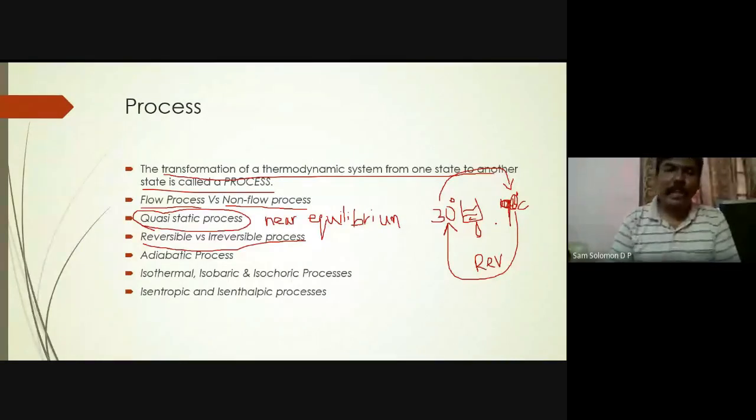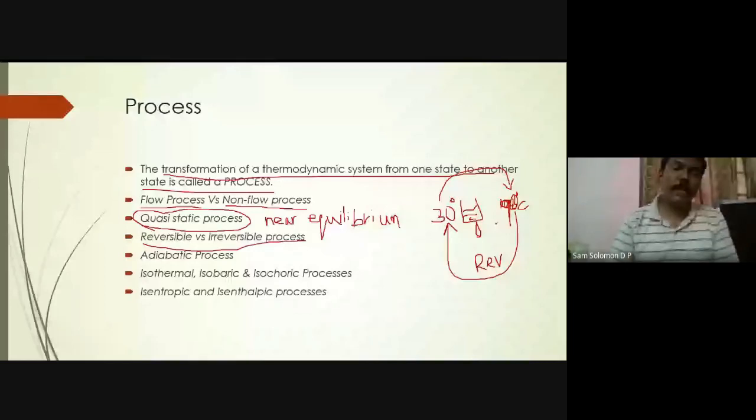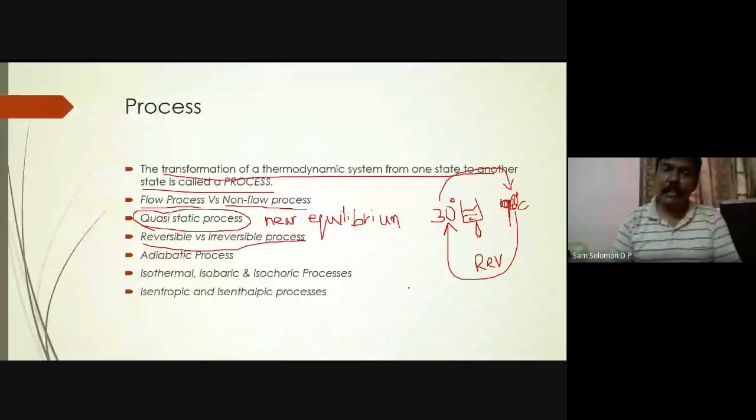It will never take place in nature. If you find a reversible process, you will be a great scientist, the greatest scientist, even greater than Einstein. Okay, but that is not going to happen. So that is something you should always keep in mind. The moment you say reversible process, immediately you should say system as well as surrounding should come back to their original state. But in some of the terminologies that we'll be using later on, we will be talking about reversible processes. That is only theoretical processes.